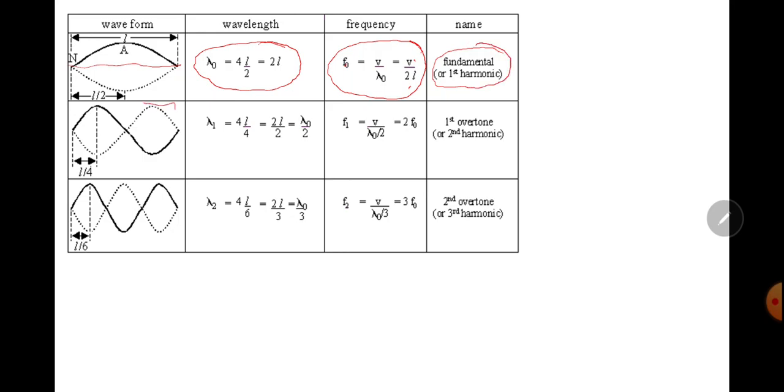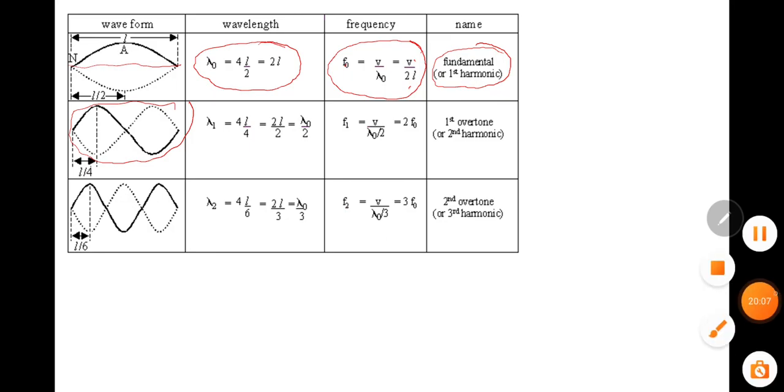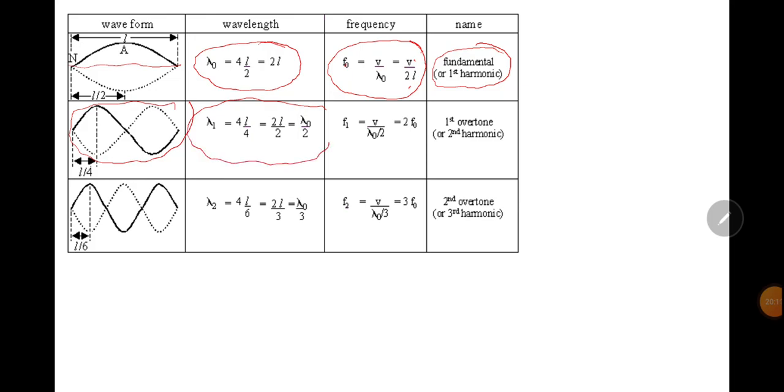Here two loops are produced. So wavelength lambda 1 is equal to 2L, lambda 1 is equal to L. This frequency is called the second harmonic.